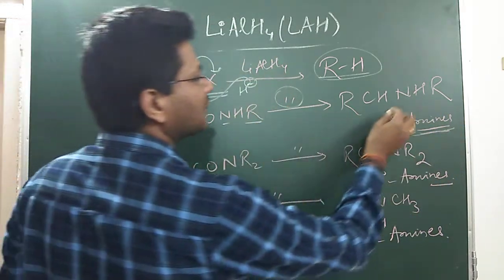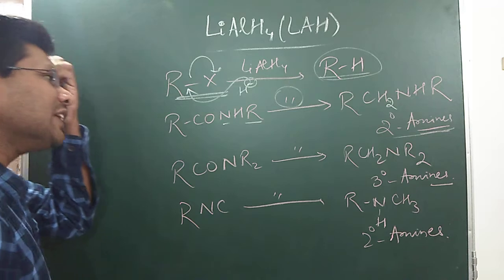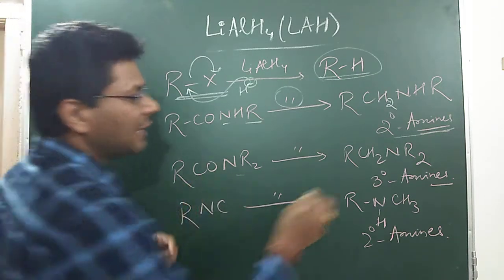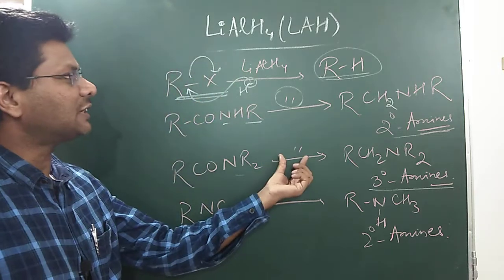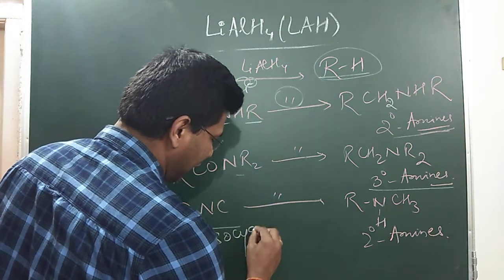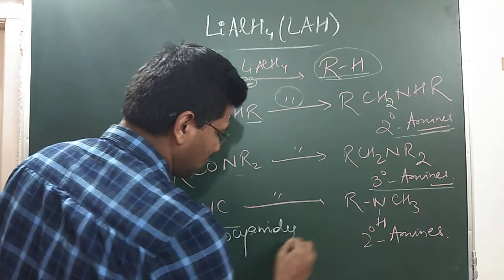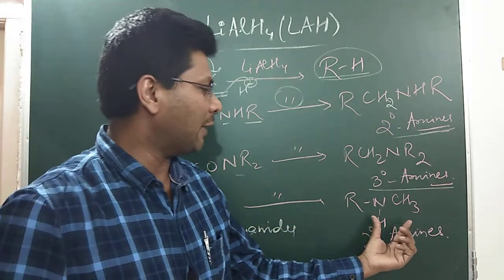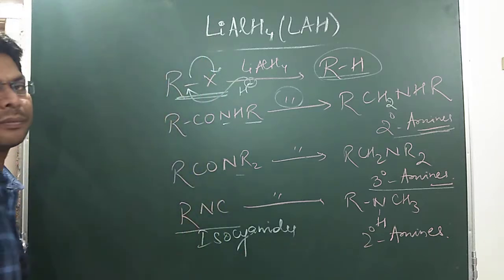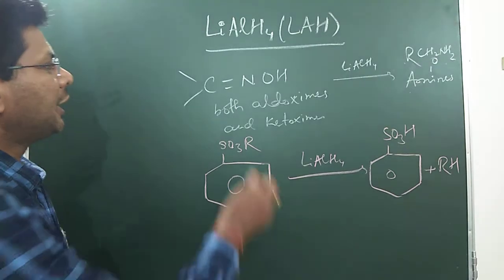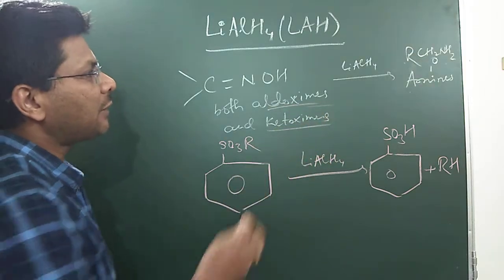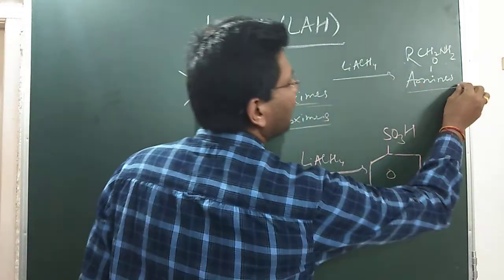So in place of this, CH2 group comes. If we take dialkyl substituted amide, then we get 3 degree amines by reducing in presence of lithium aluminum hydride. If we take isocyanide, isocyanides are reduced to give 2 degree amines, that means N-methyl alkanamine. If we see aldoxime or ketoxime, aldoxime and ketoxime on reduction with lithium aluminum hydride give amines.